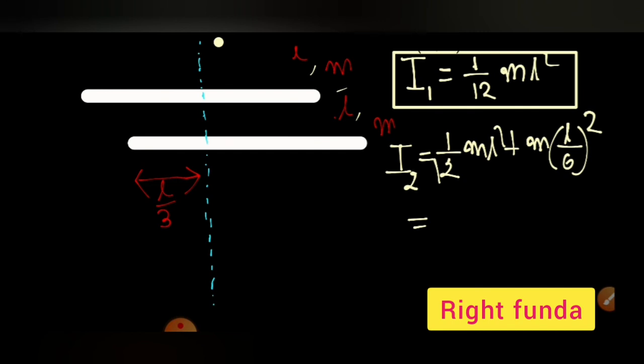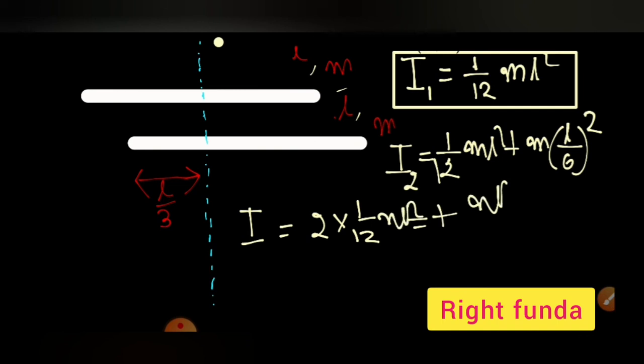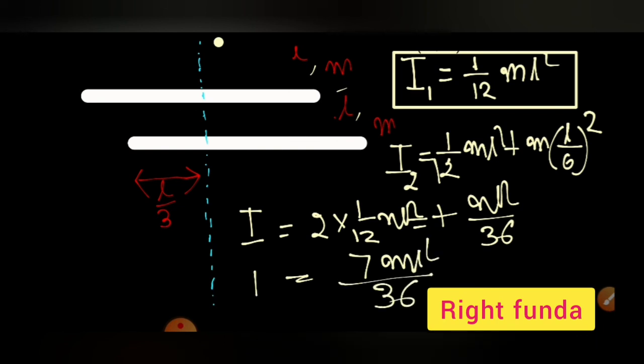We can add these two quantities, and the total moment of inertia is twice 1 by 12 m L square plus m L square by 36, which is m L square by 6 plus m L square by 36. So this will be equal to 7 m L square by 36.